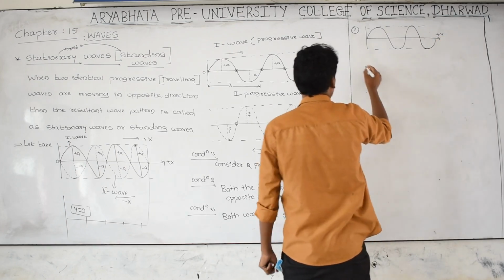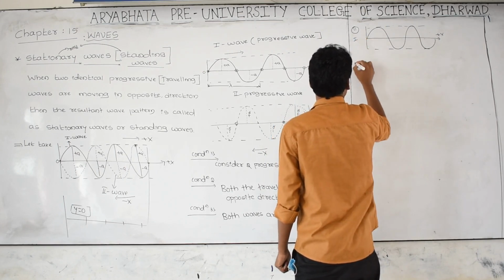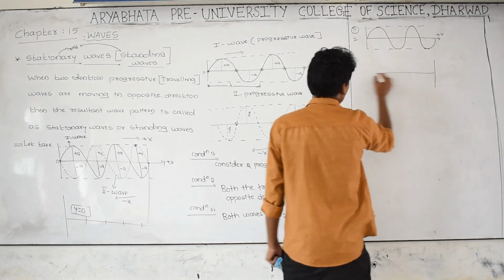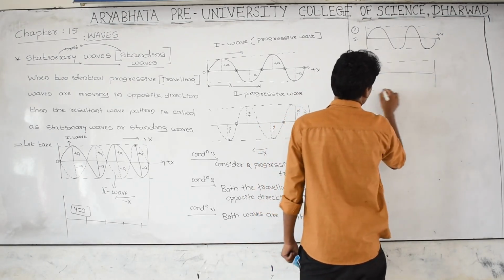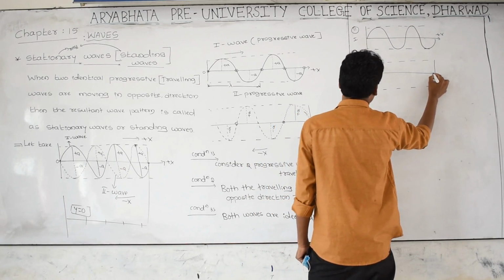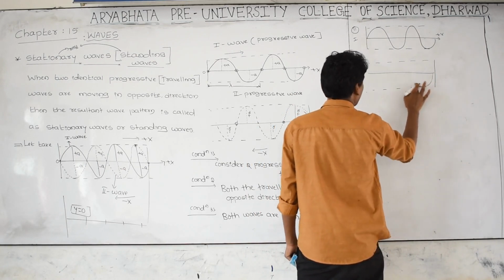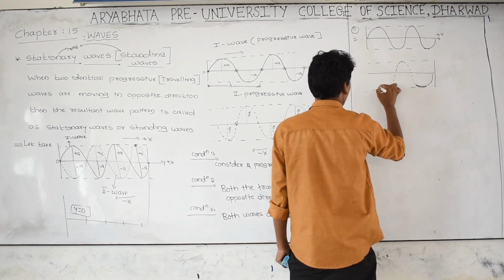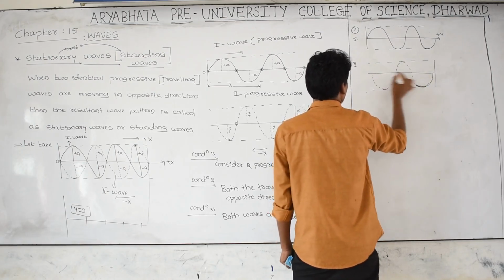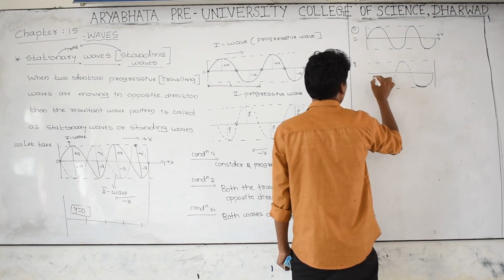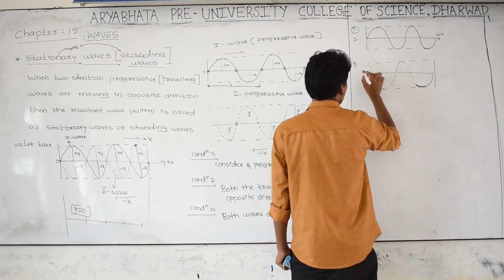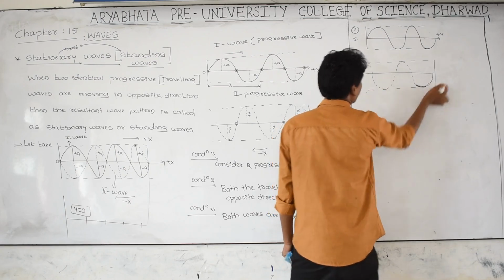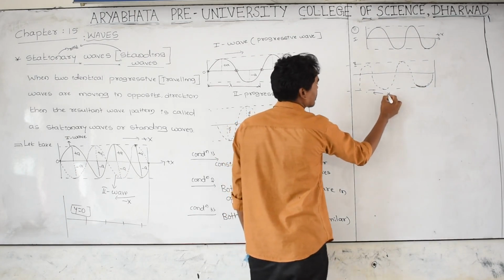And the second wave, it is moving in this direction. Let us take, I am taking it as a dotted line. This is the second wave. This is moving in negative x direction.